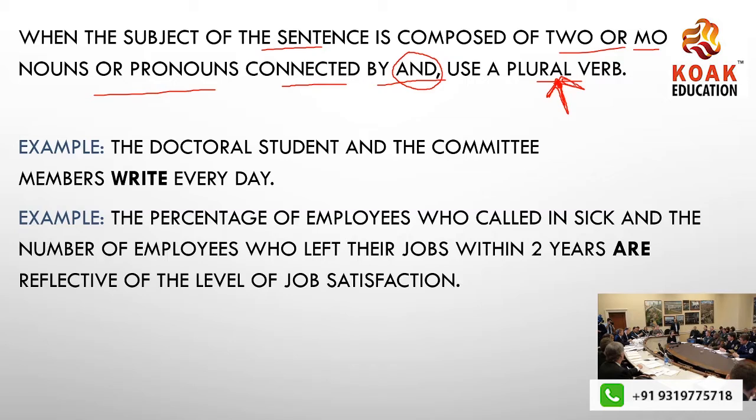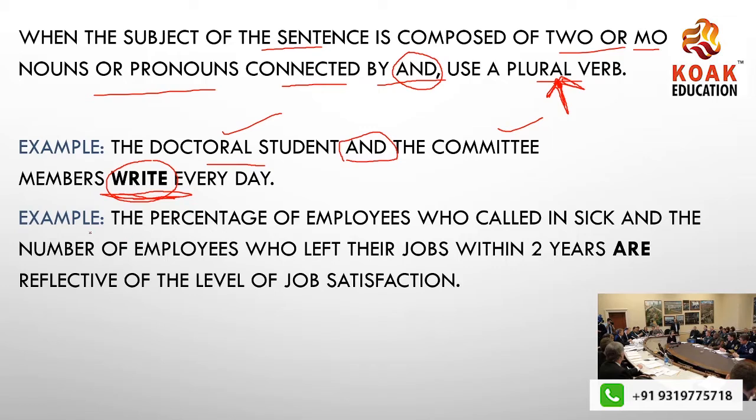Now let's look at the example, guys. First example says: the doctoral student and the committee members write every day. Why write every day? Because this has to be plural. Verbs without s or es are plural. Verbs with s or es are singular. Now, doctoral student and the committee members, this and here is joining this subject and this subject. When these two are combined together, they give us a plural sense, and we have to use a plural verb. Write every day.